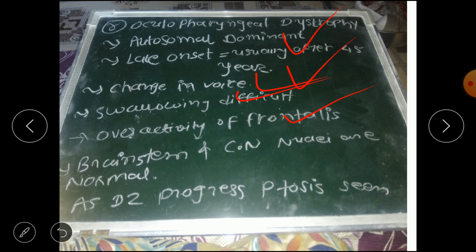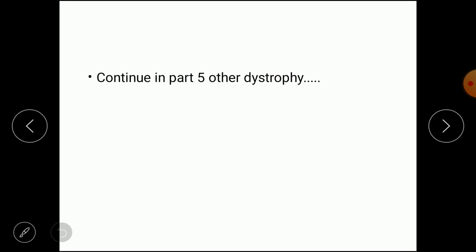Overactivity of frontalis, કે frontalis muscles ની ઓવર એક્ટિવિટી થશે. Then brainstem and cranial nerve nuclei are normal. As the disease progresses, ptosis is seen. So this is what about oculopharyngeal dystrophy. The symptoms are according to the name. So these are the four types of muscular dystrophy we discussed in this part.